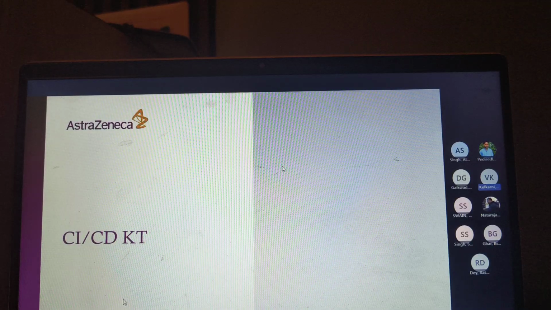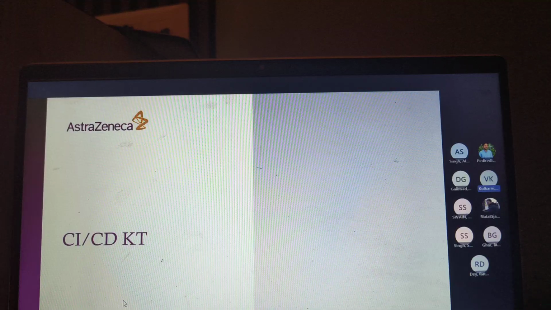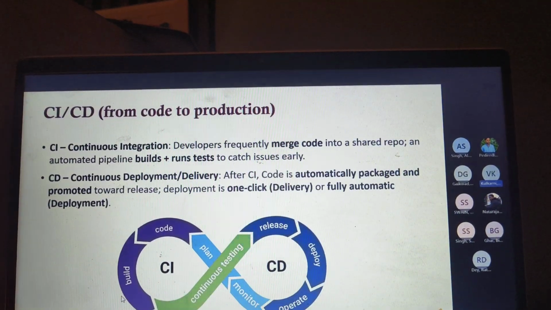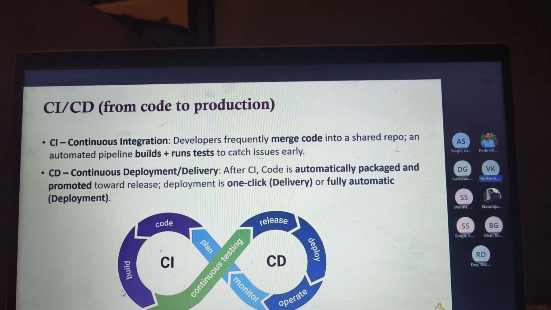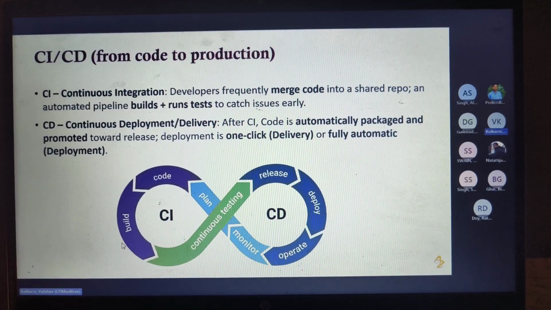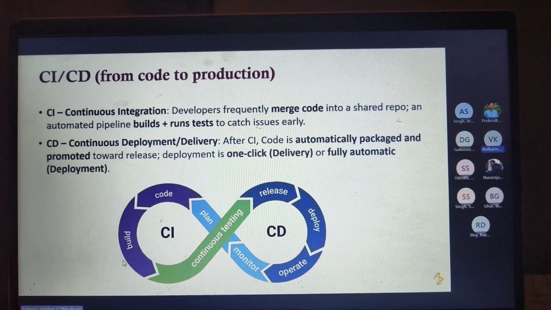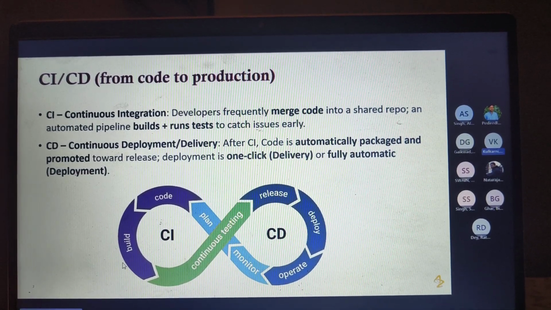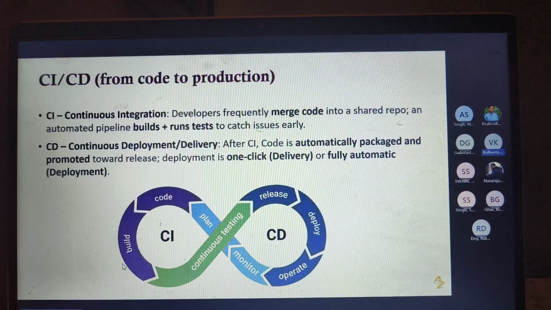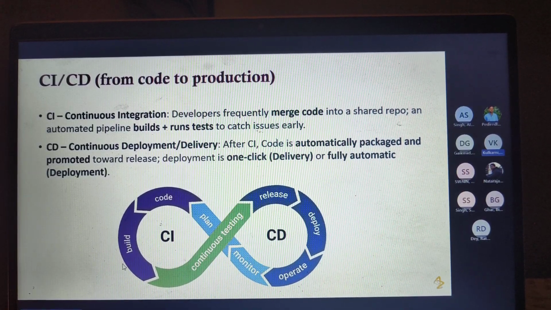CI/CD. Okay. Most of us have seen CI/CD, but some of us may not have seen what exactly a CI/CD is. So what is continuous integration, which we call CI in a CI/CD? It is basically when we push our changes to a particular repository. So the repository related concept I'll tell you. But when we are pushing something, we have made some changes and then we are putting them into one of the repositories. That's what we mean by continuous integration.